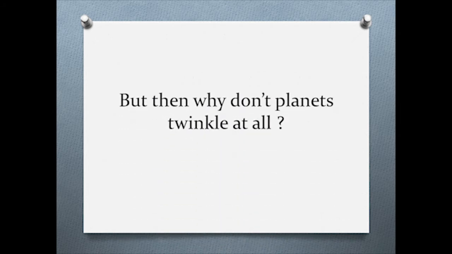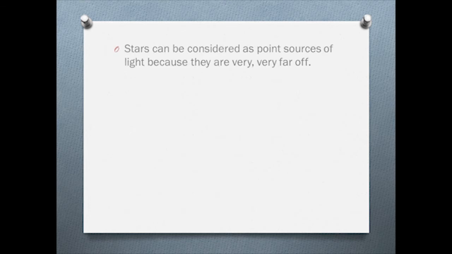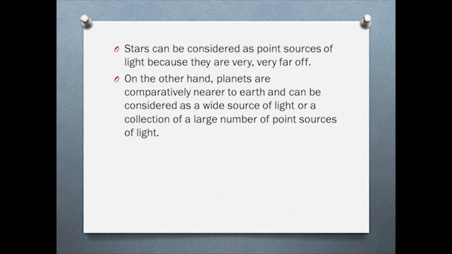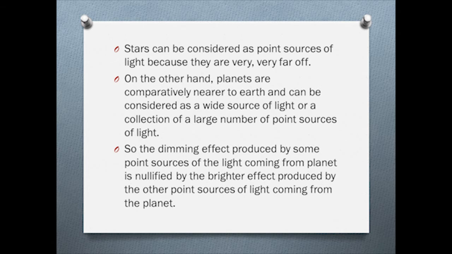But then, why don't planets twinkle? Stars can be considered as point sources of light because they are very far off. On the other hand, planets are comparatively nearer to Earth and can be considered as an extended source of light, or a collection of a large number of point sources of light. So the dimming effect produced by some point sources of light coming from the planet is nullified by the brighter effect produced by the other point sources of light coming from the planet.